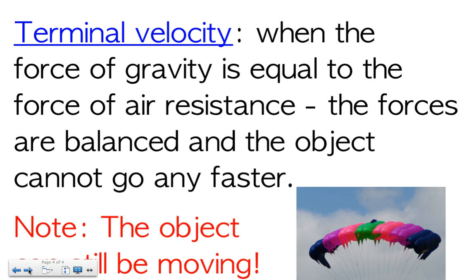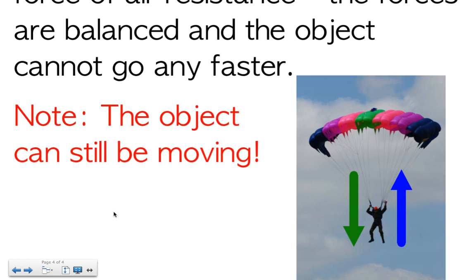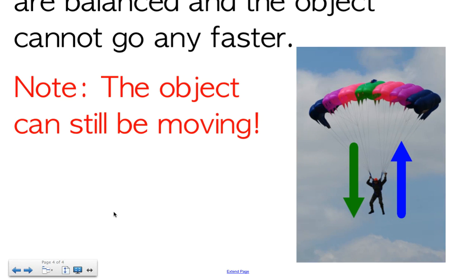Our forces are balanced. Now, that doesn't mean that we're going to stop in midair. Remember, it just means that we're not going to change our velocity. Okay? So we're still moving. We're just not speeding up anymore. So again, it's really important. The object is still moving. Go ahead and draw a stick figure with its arrows pointing up and down in your notes. And that's the basics of gravity.